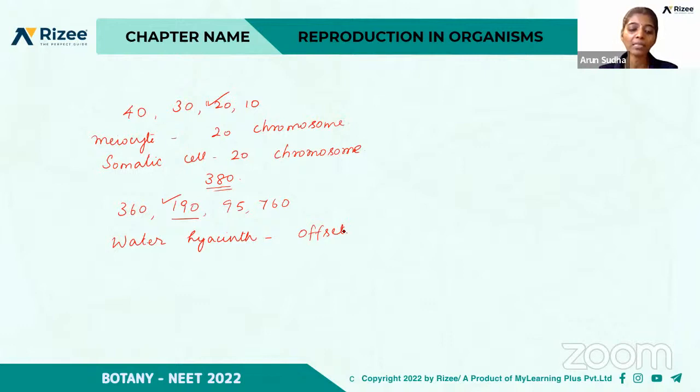Hibiscus and pisum, etc. are bisexual plants. If male and female flowers are present on the same plant, it is called dioecious. Earthworm, leech, sponge, and tapeworm, etc. are hermaphrodite. So among these statements, which of the statements is wrong? Yeah, C is the right answer. Because if the male and the female flowers are present in the same plant, it is not called dioecious, but it is called monoecious. Okay, so C is the right answer.